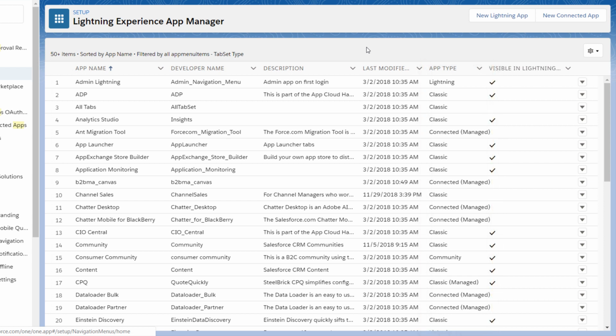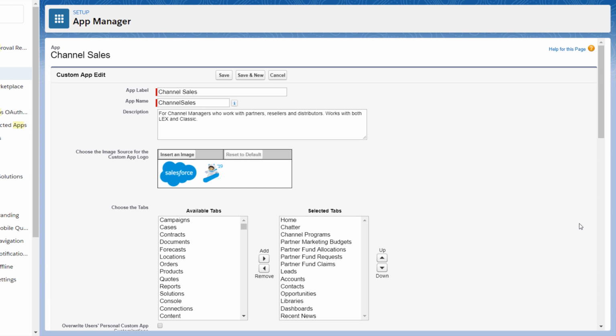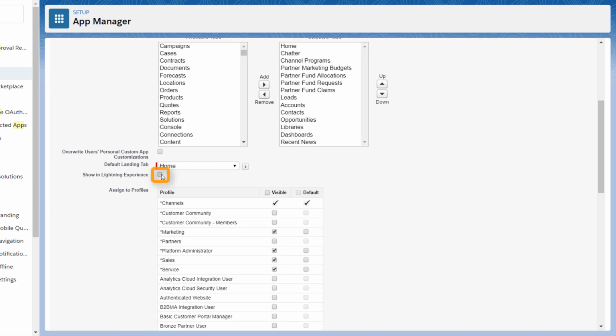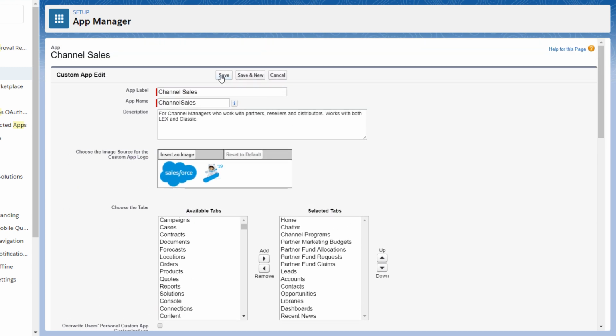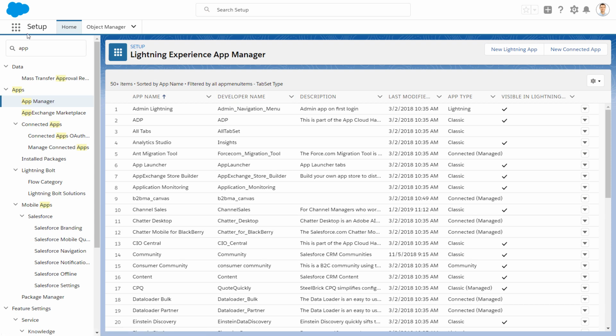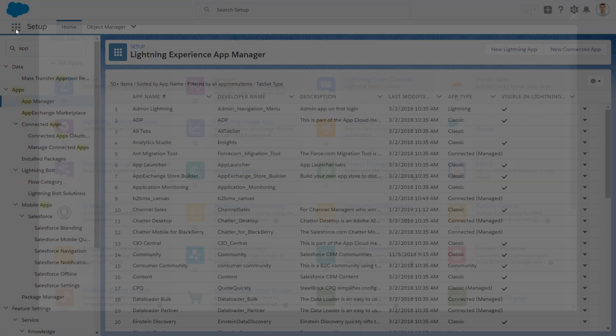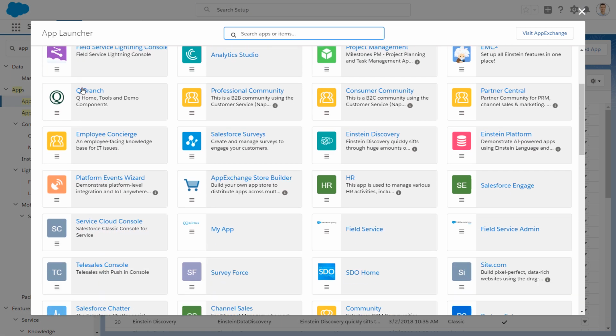To confirm that your org's classic apps are available in Lightning Experience, look at the Visible in Lightning Experience column. If a required app doesn't have a checkmark, simply edit the app. Then, from the Edit screen, select the Show in Lightning checkbox and save the change. Now the app is included in the app launcher.